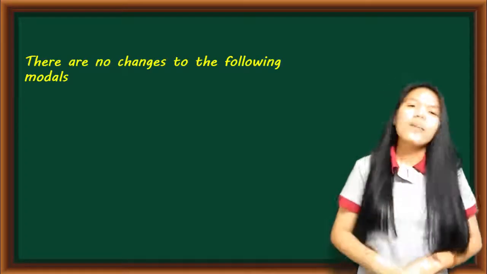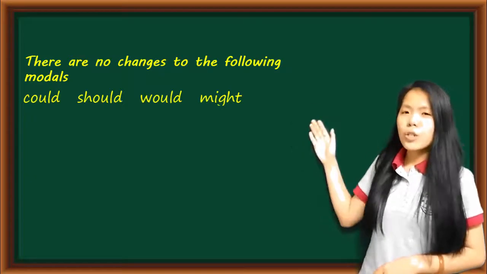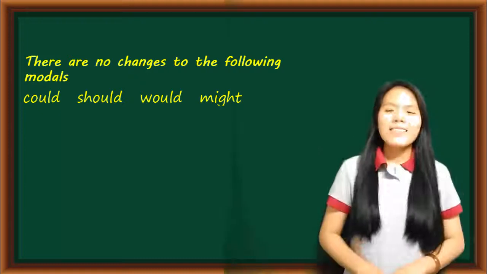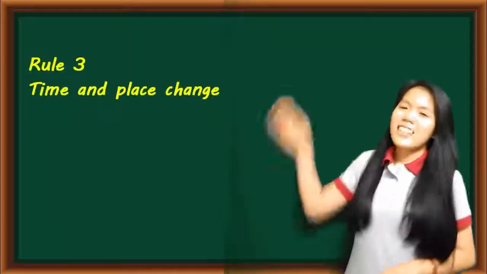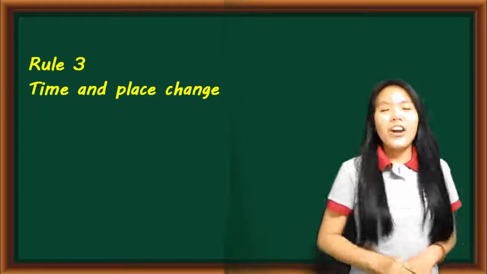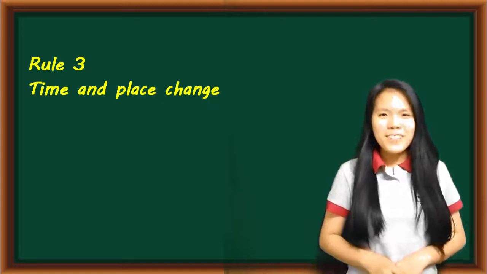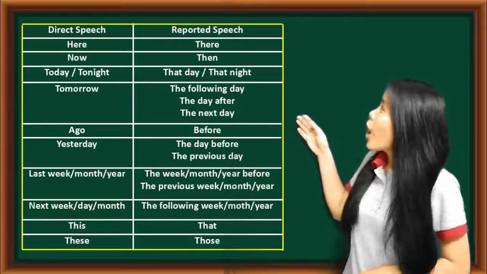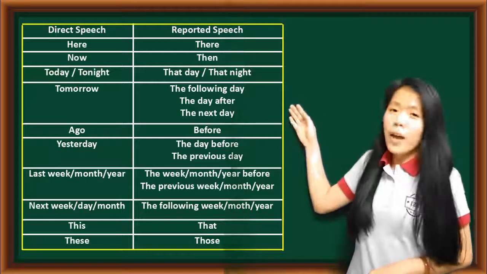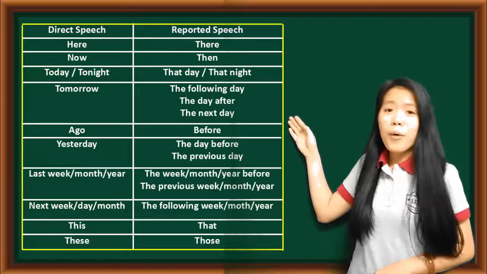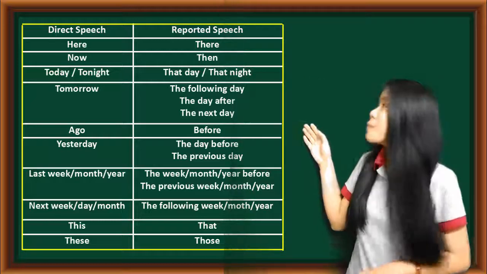The second note. There are no changes to the following modals: could, should, would, and might. Okay, the third rule in our lesson today is the time and place change. In order to fit the time of reporting, we need to change the adverb of time and place. I have summarized all the changes about the adverbs of time and place in reported speech for you. And also, I put this table in your handout. So now we will look through this table together.